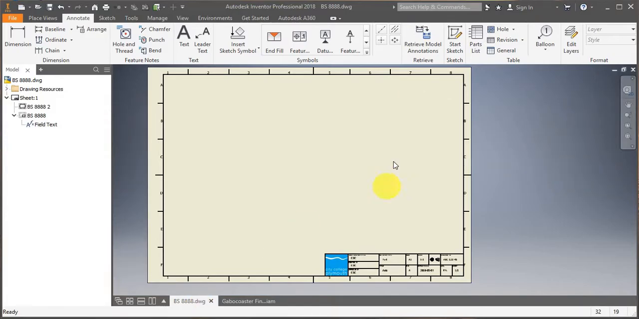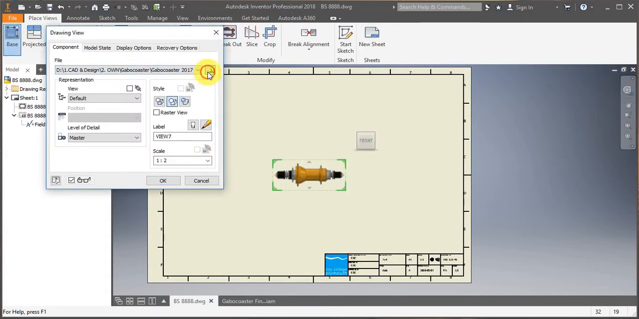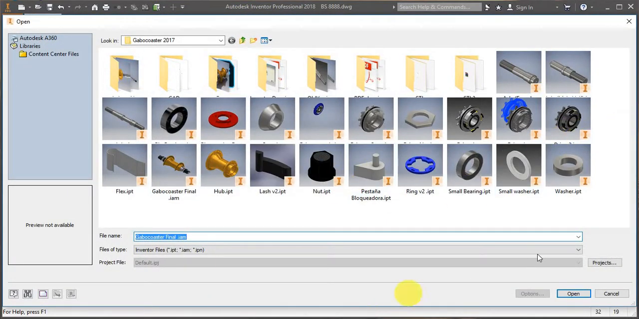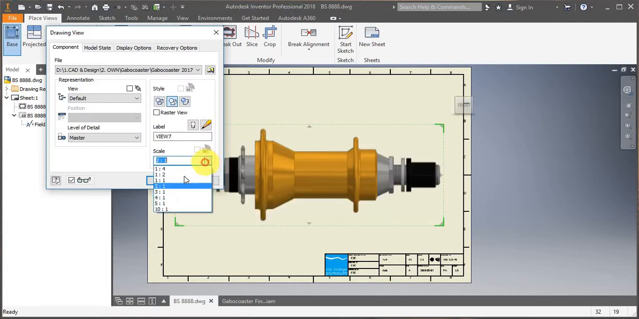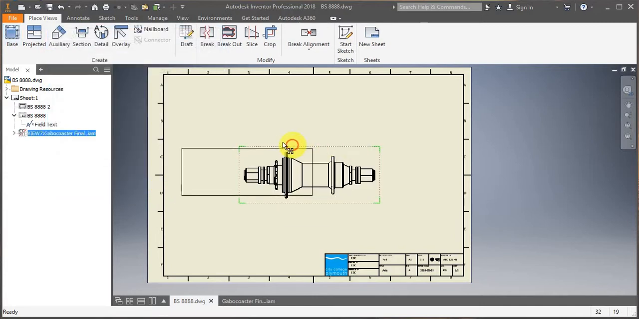So, as I did in my previous tutorial, I have loaded my template and now I will go on place views. I will click on base, but this time when it comes to select the part, instead of selecting an actual part, I will select an assembly. I'll make it 2 to 1. Maybe that's a bit too big, so I'll leave it on 1 to 1. I'll place a single view this time. So I'm going to place it here in this corner.